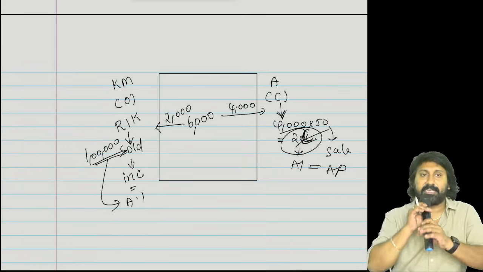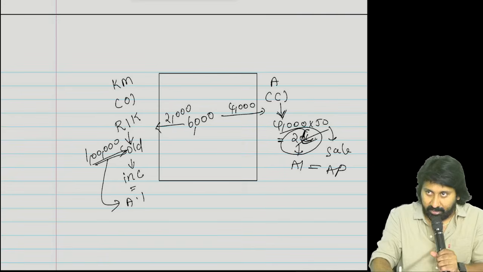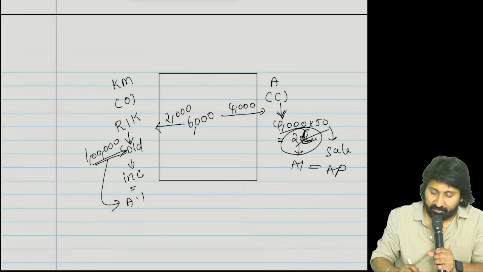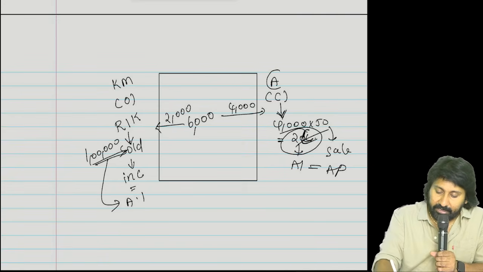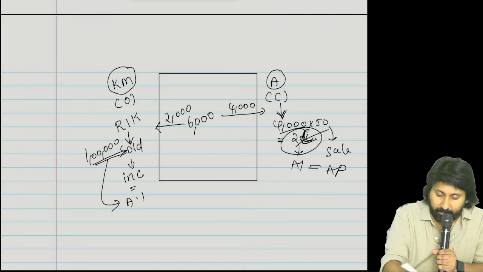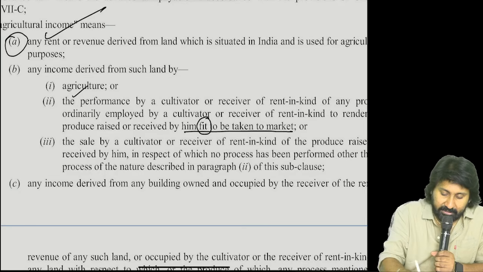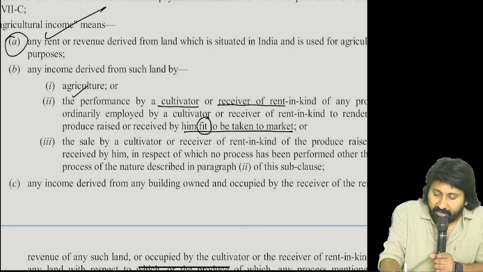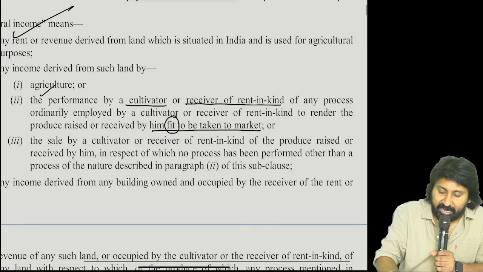Now continue with the example. Please see here. Listen carefully. A or KM means cultivator or receiver of rent in kind.